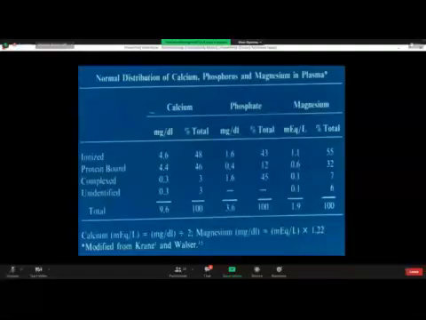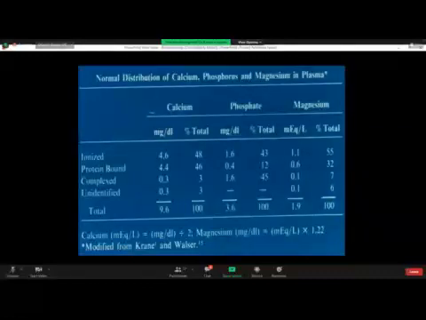Where is calcium present in the body? We all know calcium, phosphate, and magnesium are mainly present in the bones, in the teeth, in the cartilages, in the muscles, in the stroma, and in the connective tissues of the body. And which is the main source of calcium? The main source of calcium is milk and milk products. Milk is a poor source of iron, but milk is an excellent source of calcium.